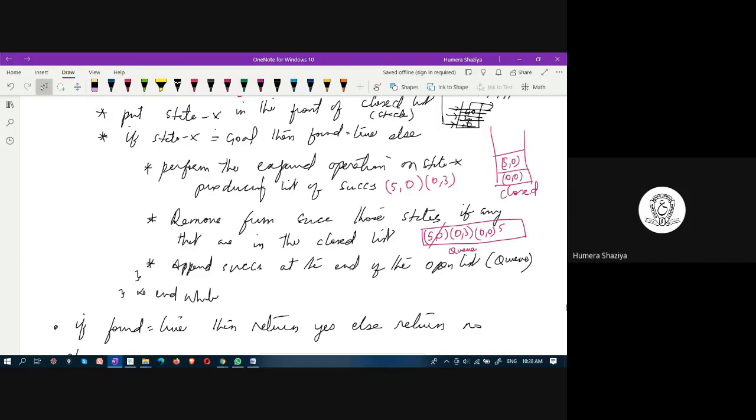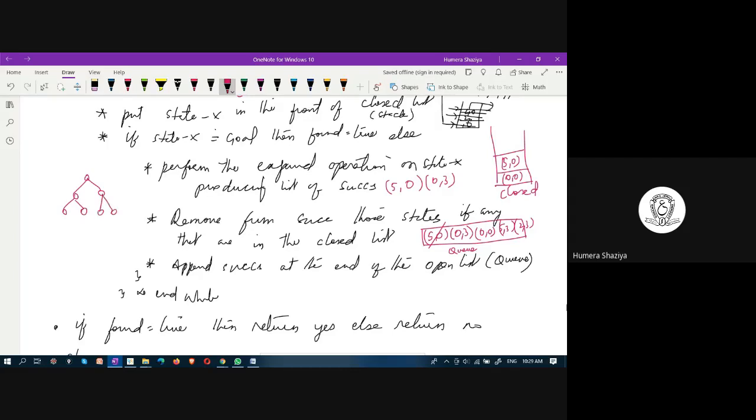So this is the open queue. In this we are appending. Appending means you are adding at the rear end 0, 0, 5, 3, 2, 3. What does it mean? It means that 5, 0 has been examined, expanded, and explored. Now consider the next. Because this queue is first in, first out, 0, 3 is chosen. Whenever you want to perform anything in breadth first manner, remember that we have to use a queue. Why do we use a queue to perform breadth first?